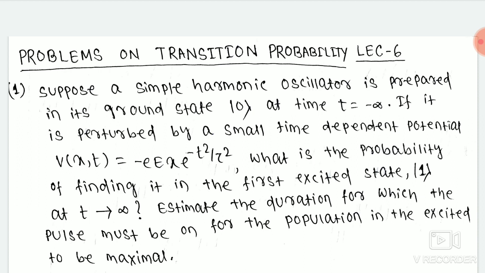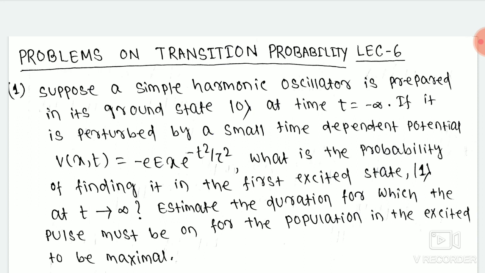Suppose a simple harmonic oscillator is prepared in its ground state, that is state 0, at time t equal to minus infinity. If it is perturbed by a small time dependent potential, that is V(x,t) equal to minus e x exponential of minus t square by tau square, then what is the probability of finding it in the first excited state, that is state 1, at t equal to infinity? Estimate the duration for which the pulse must be on, for which the population in the excited state is maximal.